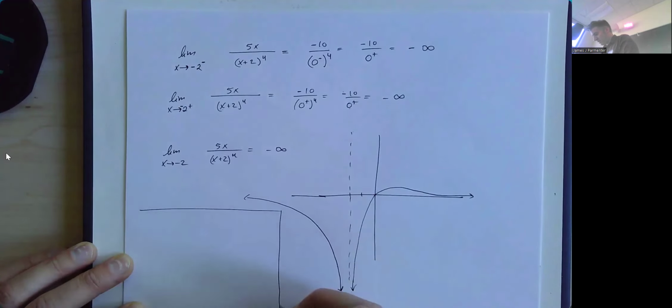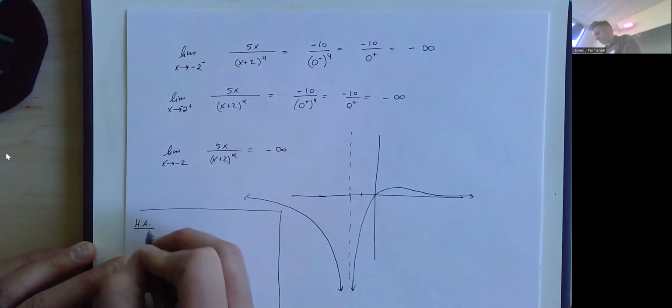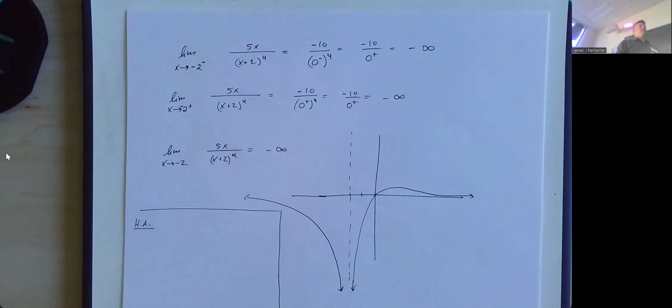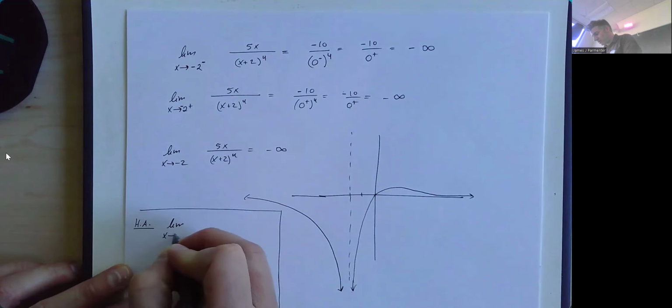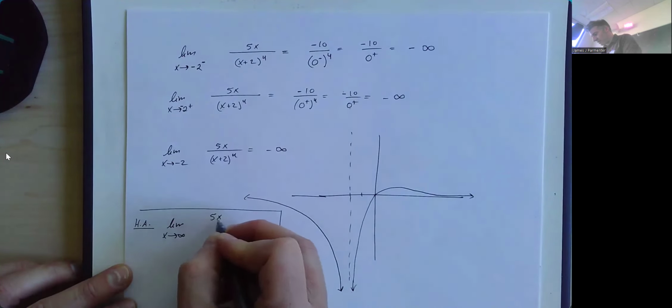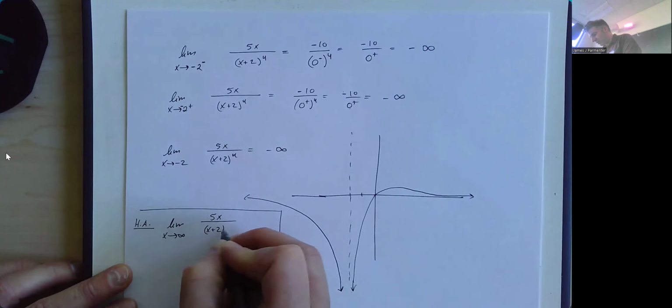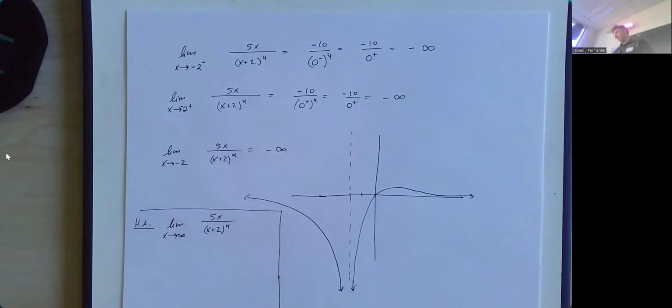I'll just point out that to find the horizontal asymptotes, instead of wanting a limit as x approaches a number to equal infinity, it's kind of the opposite. You take the limit as x goes to infinity and you ask, what does the function do? So here, if I take the limit as x goes to infinity of 5x over (x plus 2) to the fourth, that's kind of terrible. Top's going to infinity, bottom's going to infinity, but the denominator is a quartic, a fourth power of x. It's going to dominate the numerator.